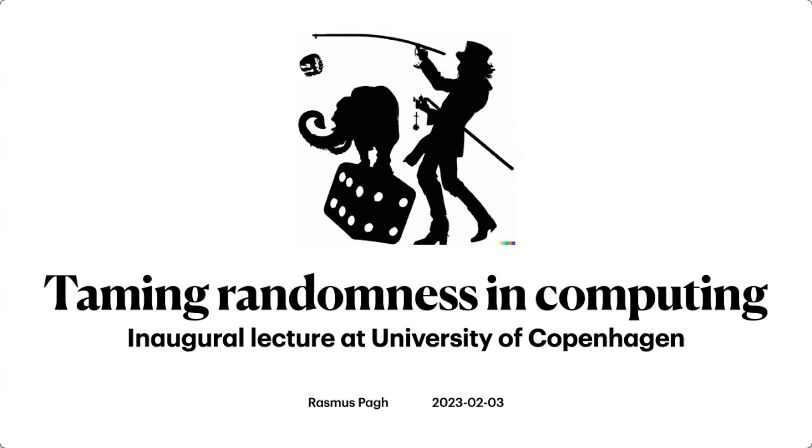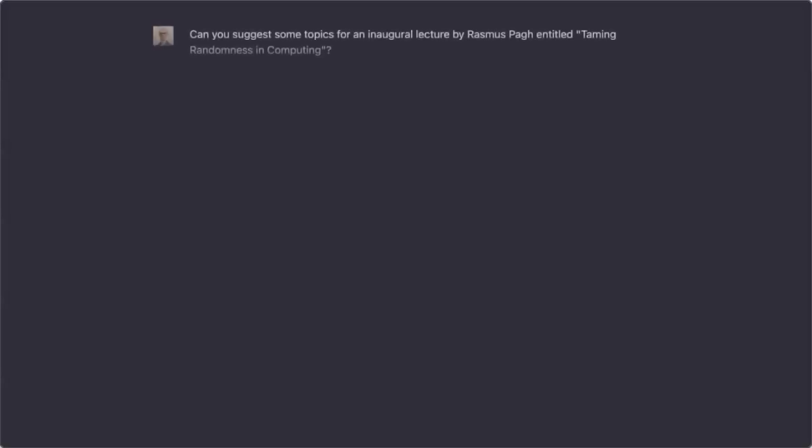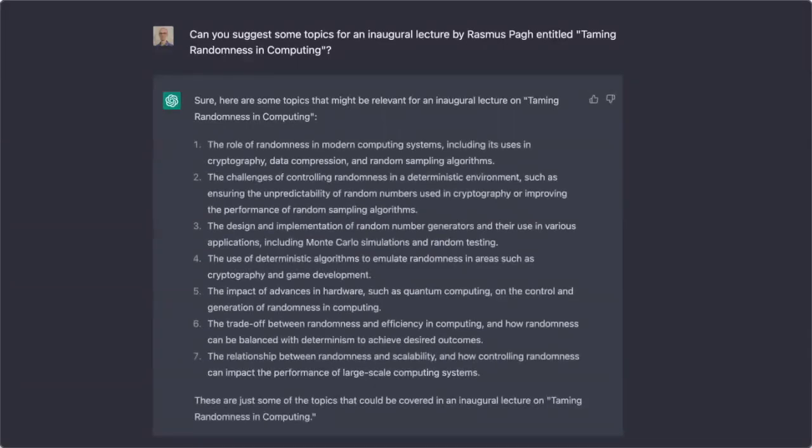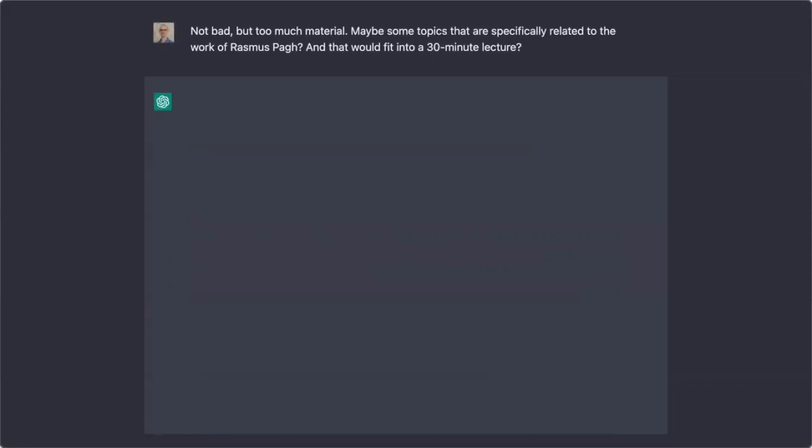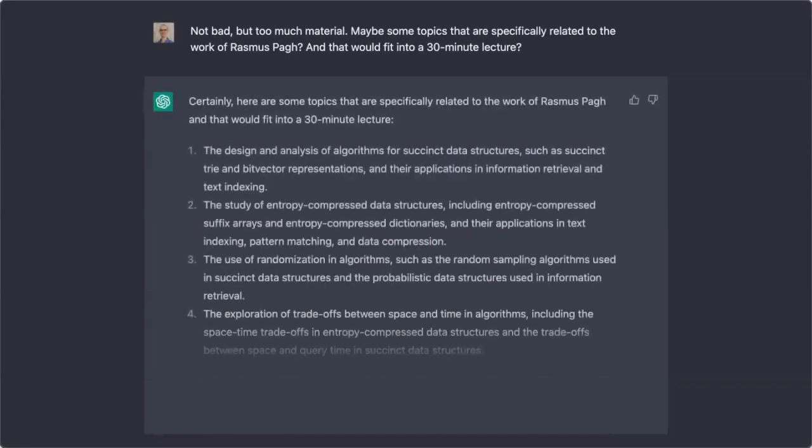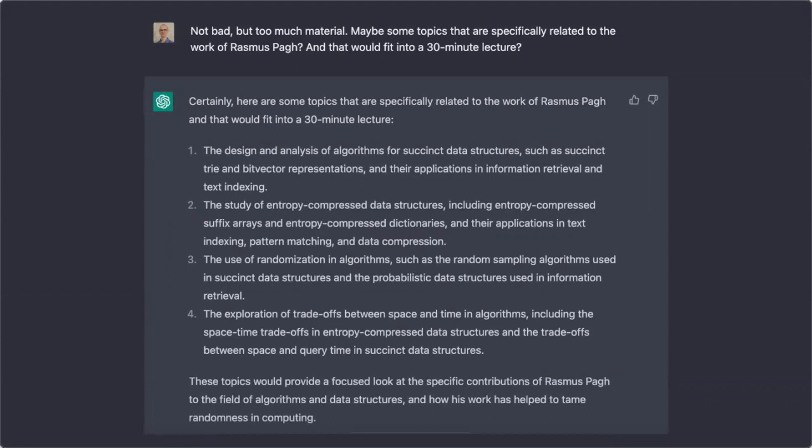Emboldened by making such a nice figure using the DALL-E generator, I thought, well, why not continue and ask ChatGPT for some ideas about what this talk could contain. And it actually came up with a very nice syllabus for a whole course. I thought, okay, that's maybe too much. So let's ask for something more specific, something that might conceivably fit into a 30-minute lecture and would actually be about something that I worked on.